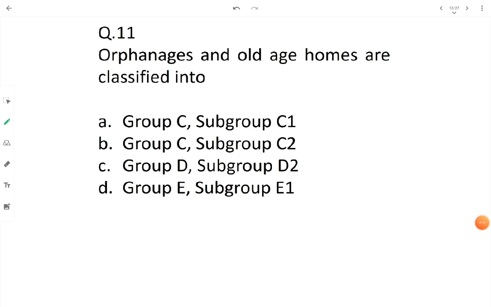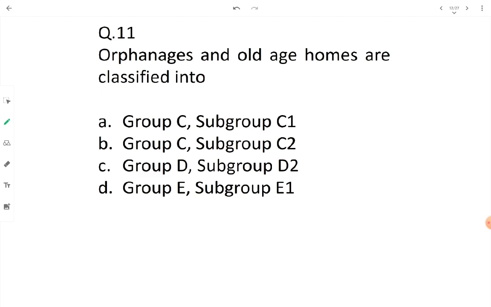So question number 11 is saying orphanages and old age homes are classified into. First see, the orphanages and old age homes are grouped into group C, which are institutional buildings, and subgroup C2 covers the buildings which are meant for custodial institutes for aged people or for children.